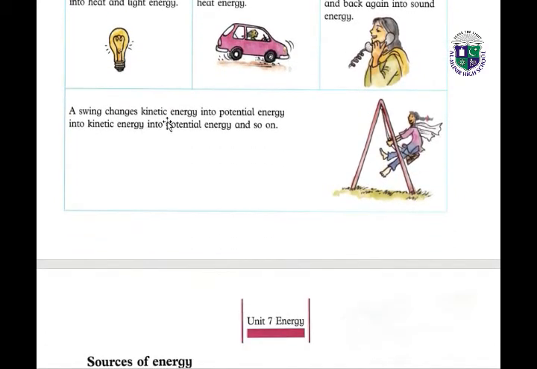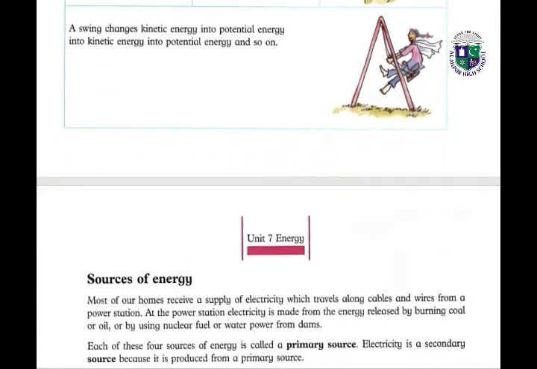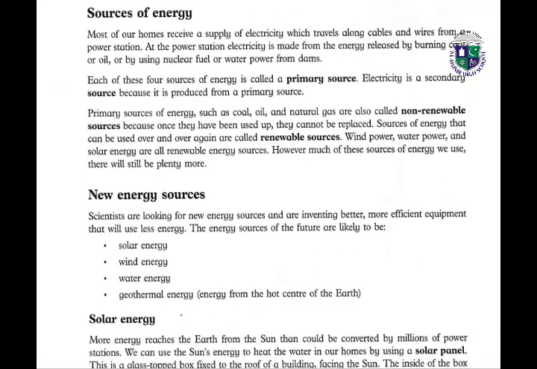So a swing changes kinetic energy into potential energy, and so on. Next we have some sources of energy, from where we get this energy. Most of our homes receive a supply of electricity which travels along cables and wires from a power station. At the power station, electricity is made from the energy released by burning coal or oil, or by using nuclear fuel or water power from dams.